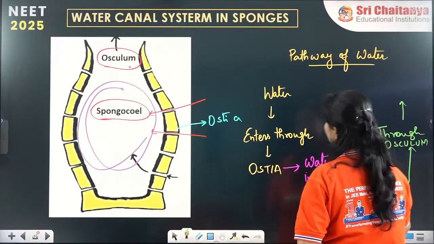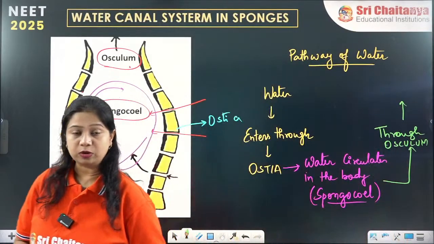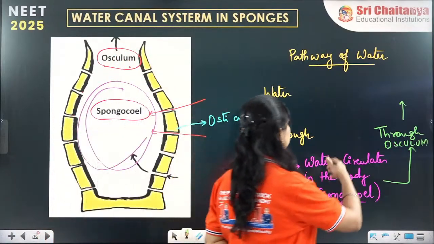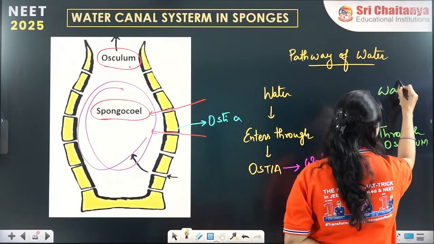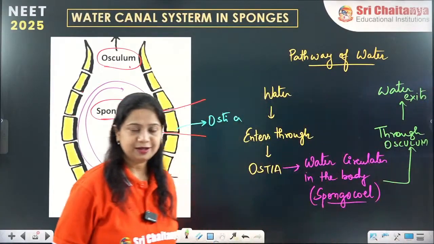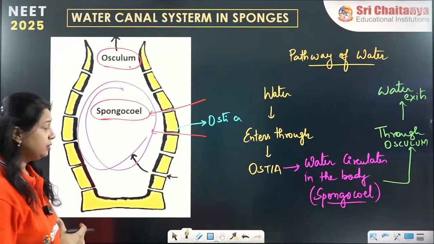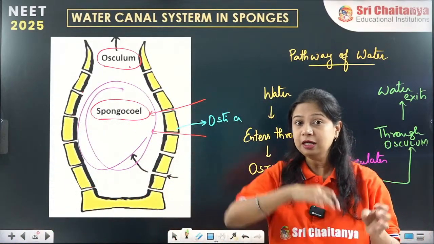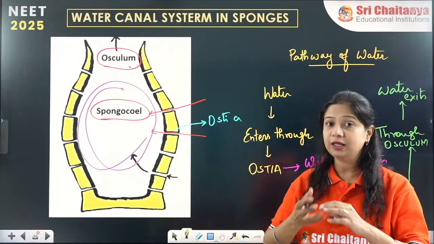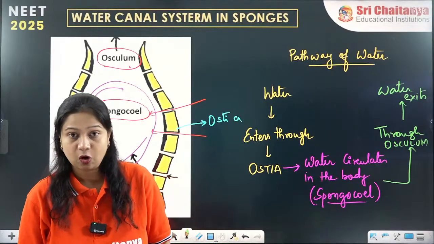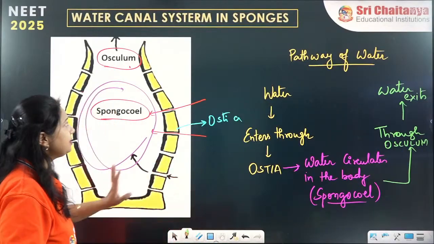Through the osculum, water will be released out. Through the osculum, the water exits. So that is how the water enters through the ostia, circulates in the spongocoel, and exits through the osculum. This system is called the water canal system.